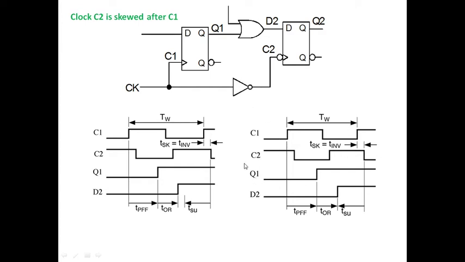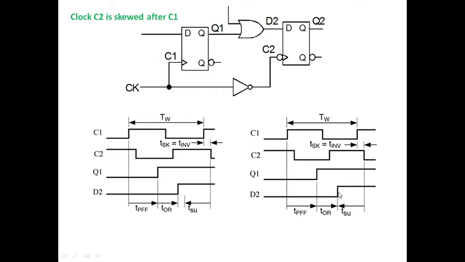Now, this Q1 is completely dependent on this clock C1, right? Because of the propagation delay of the first flip-flop, Q1 has a transition from 0 to 1 like this. And now coming to your D flip-flop and D2. So D2 is the propagation delay of the first flip-flop plus the OR gate I have here.